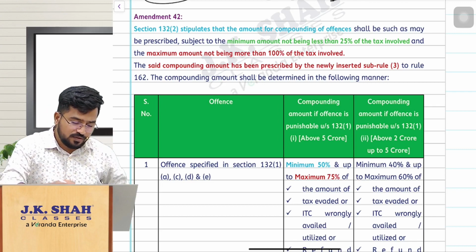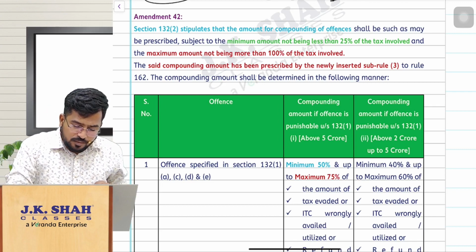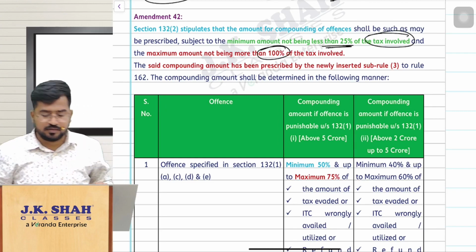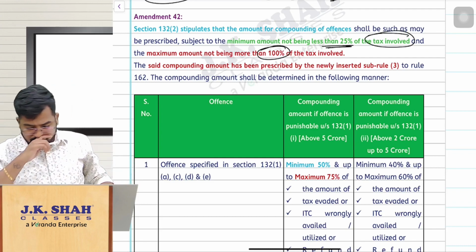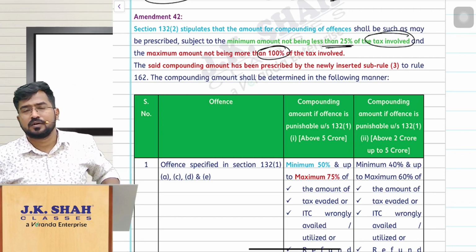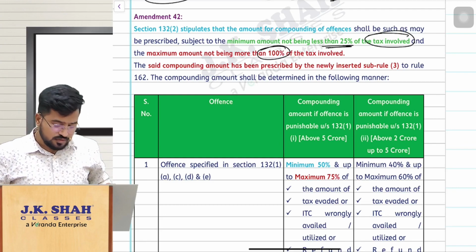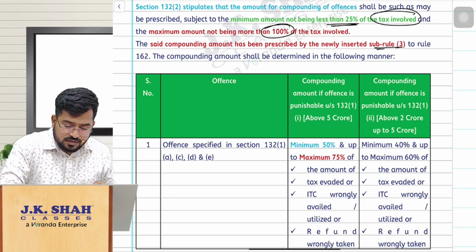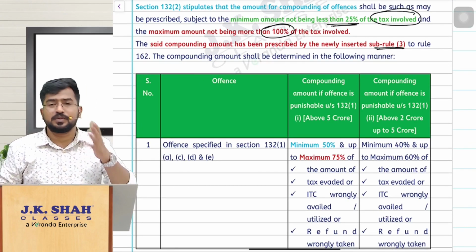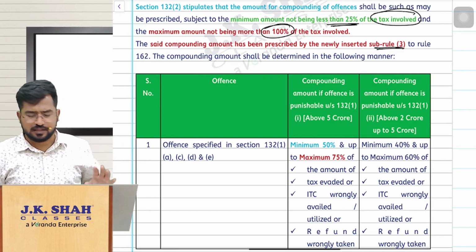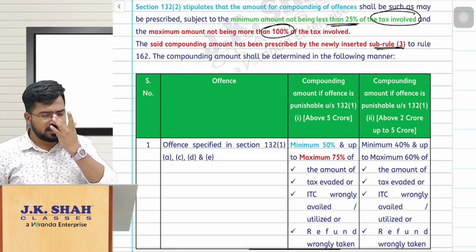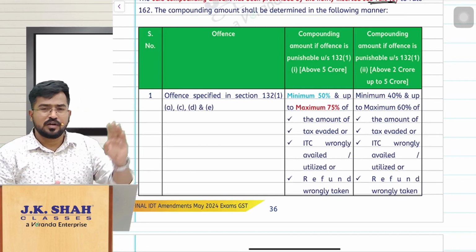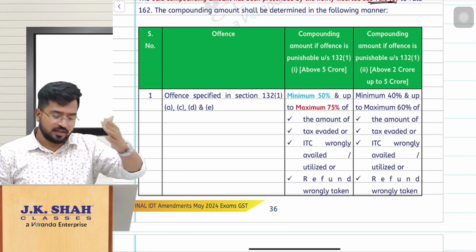The compounding fees shall be minimum 25% of the tax involved, maximum 100%, as per the proper officer's discretion. Now the point is, the government has prescribed through this new sub rule 3 how much the amount should be. Not exactly the exact amount, but they are fixing some criteria. First, in 132 subsection 1 clauses A, C, D, E, we can compound the offenses.